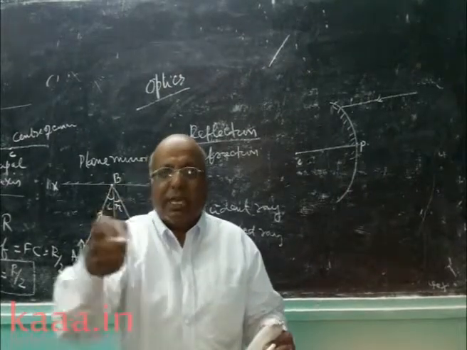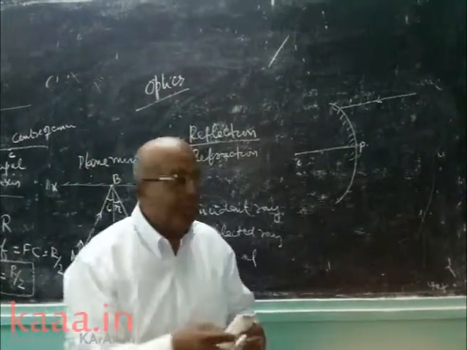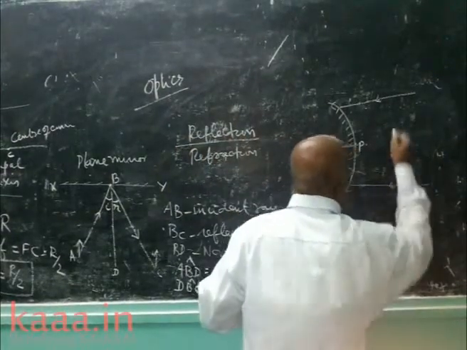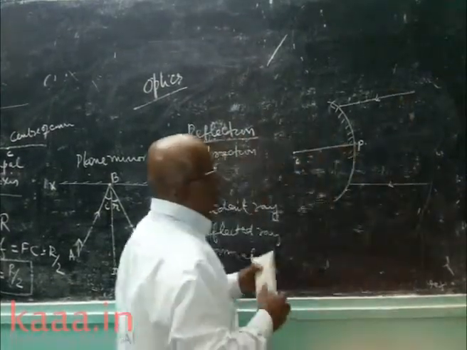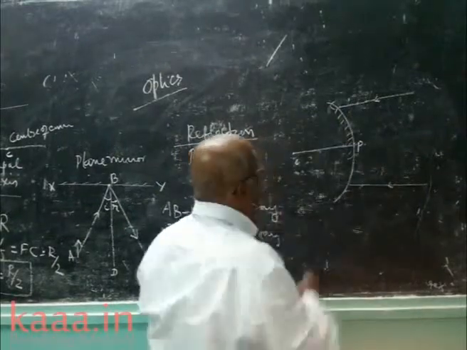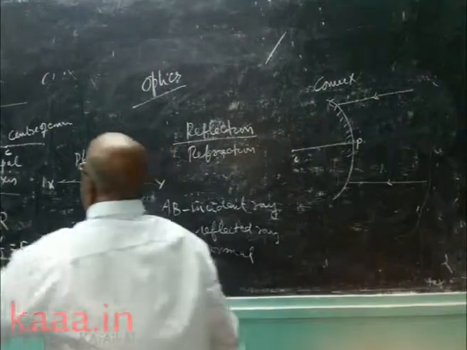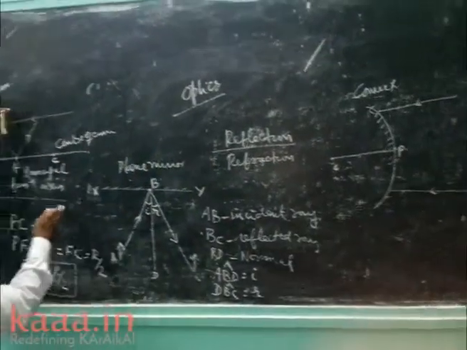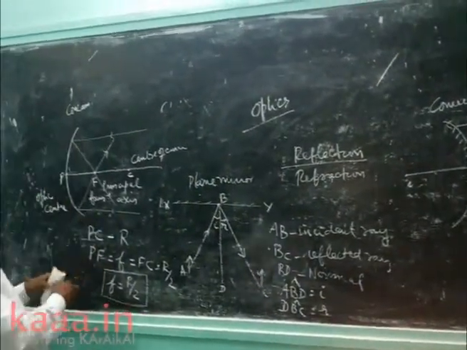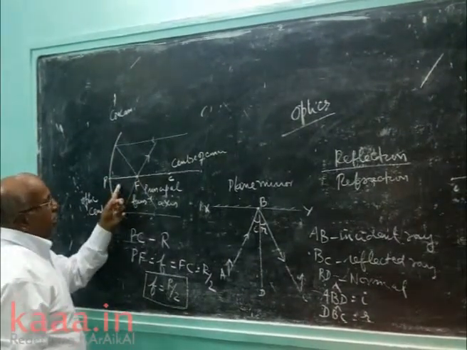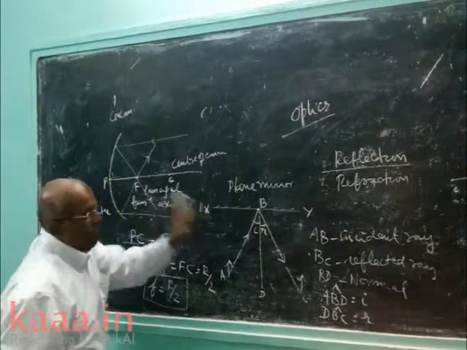I am focusing the convex mirror towards a distant object. You know very well the rays are coming parallel. I am taking only 2 rays, and the 2 rays are parallel.